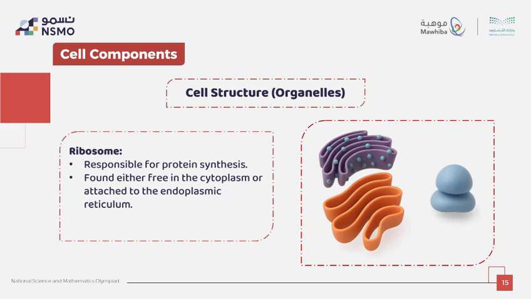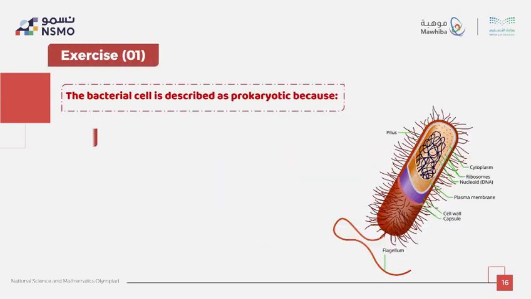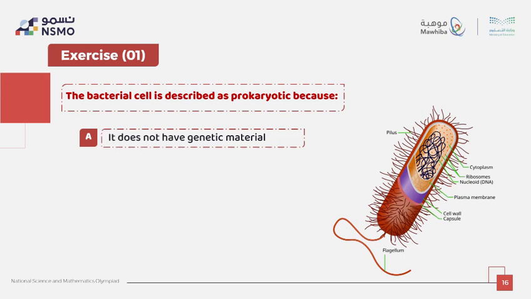They will be free in the cytoplasm, here, or attached to the rough endoplasmic reticulum. Every living cell, be sure, contains ribosomes because protein production is vital for life. Don't forget. This exercise helps us apply what we have learned.